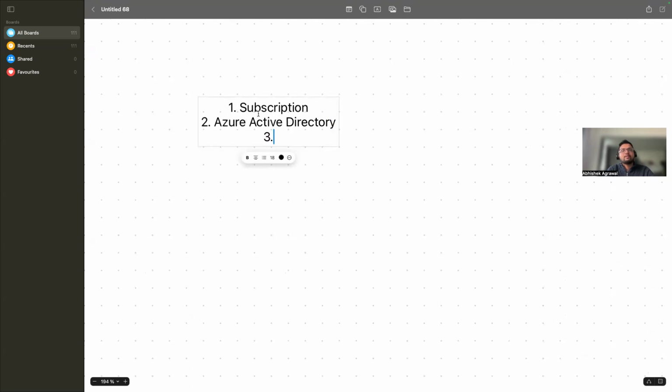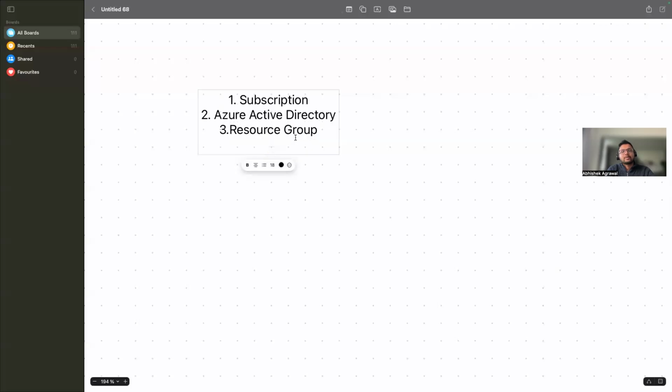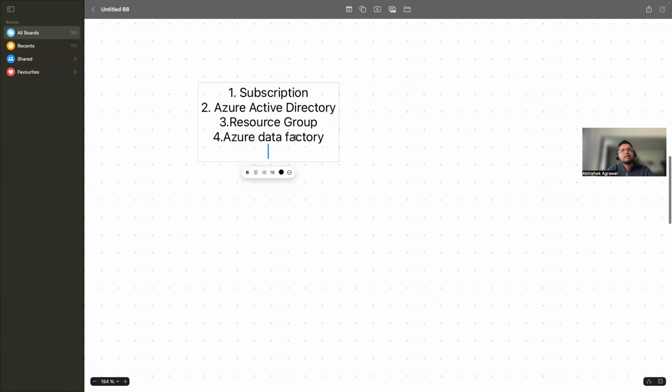Then we will cover resource group, and then mostly we will cover Data Factory. Then we will cover Azure Databricks.